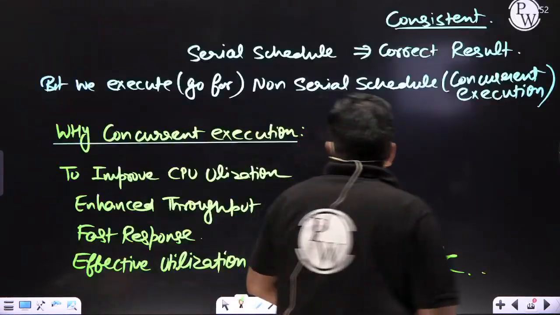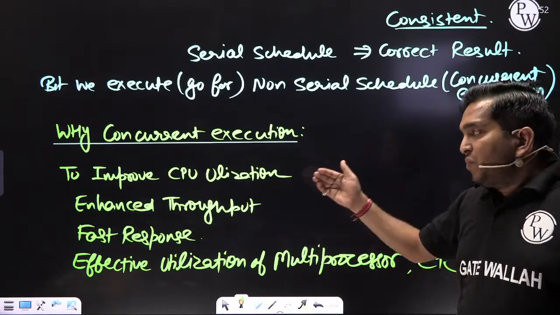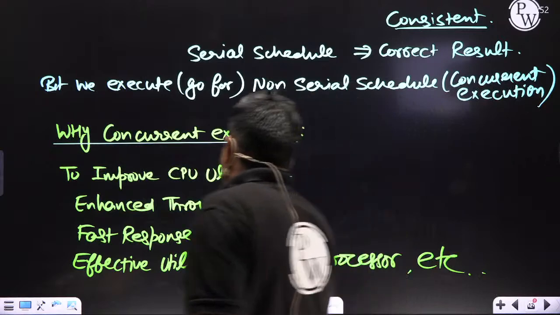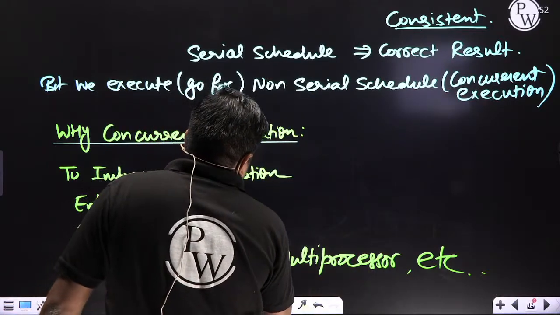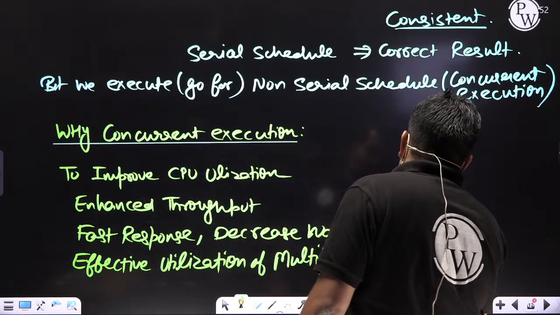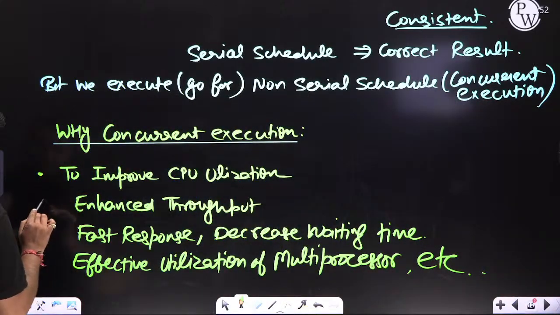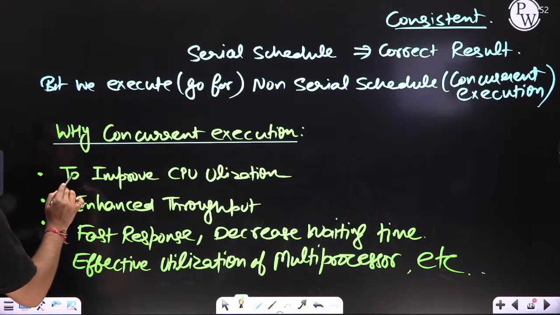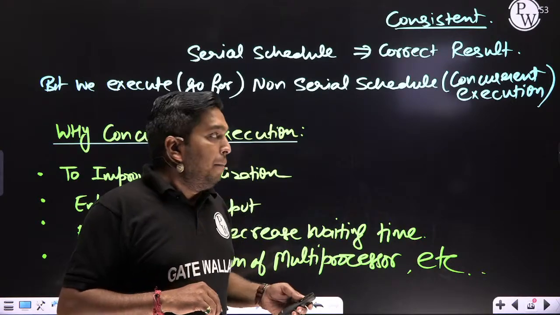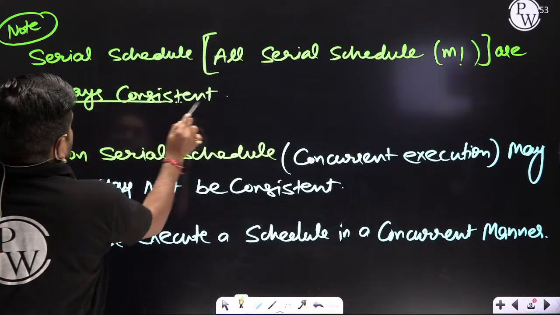Why non-serial? Why concurrent execution? Because we want more CPU utilization, more throughput, fast response, effective utilization of resources, and decreased waiting time, and so many things. These are the reasons for non-serial schedules. But we know one thing: the serial schedule is always consistent.